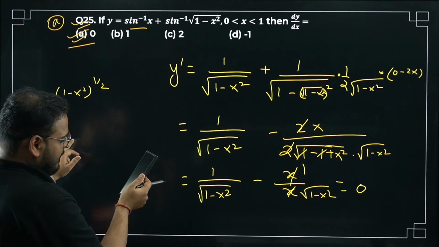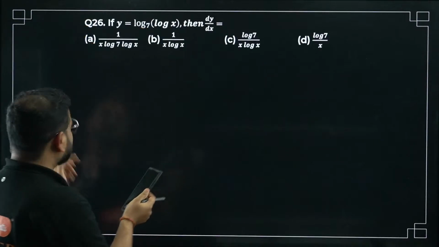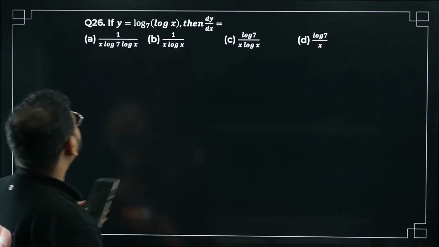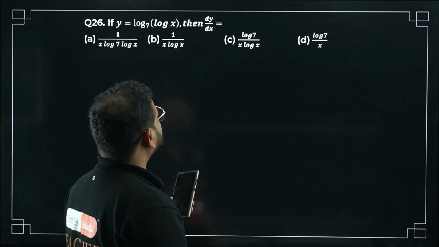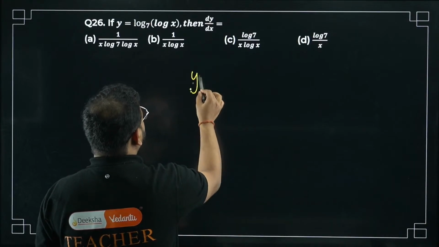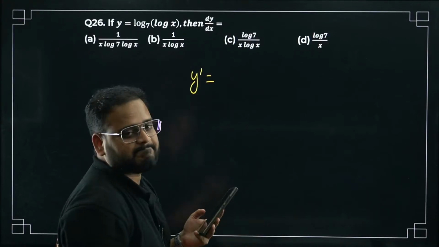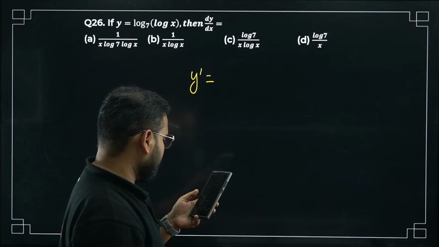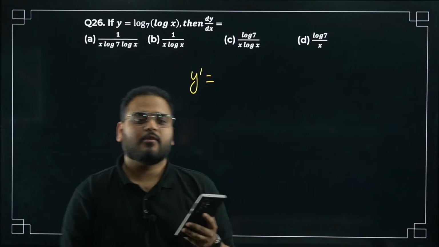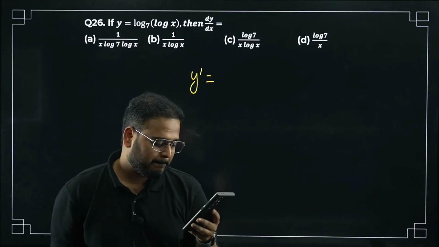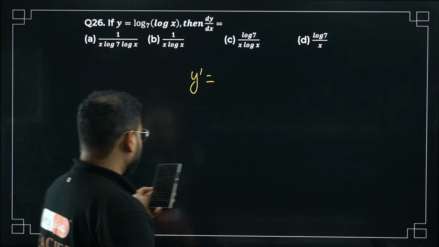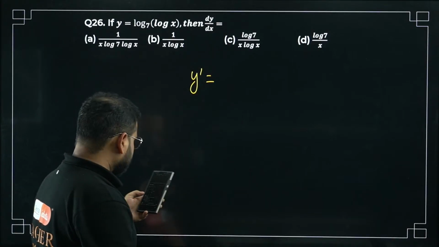Okay, let's move on to question number 26. y equals log 7 log x, then find dy by dx. How can you solve this question? Please solve question number 26. We are about to solve all these questions, bacha. We have just 4 more to go. What is the answer for this question number 26?